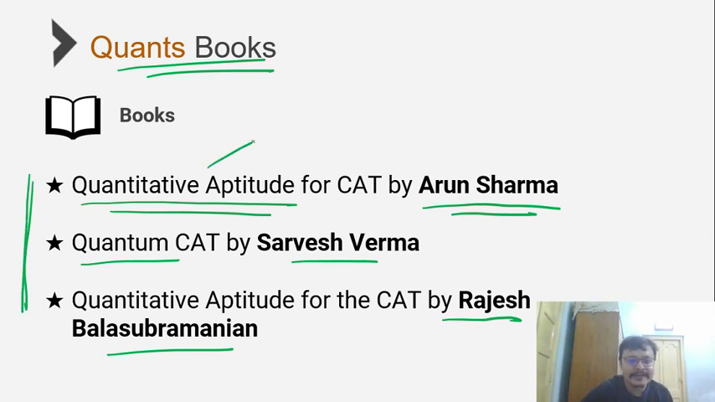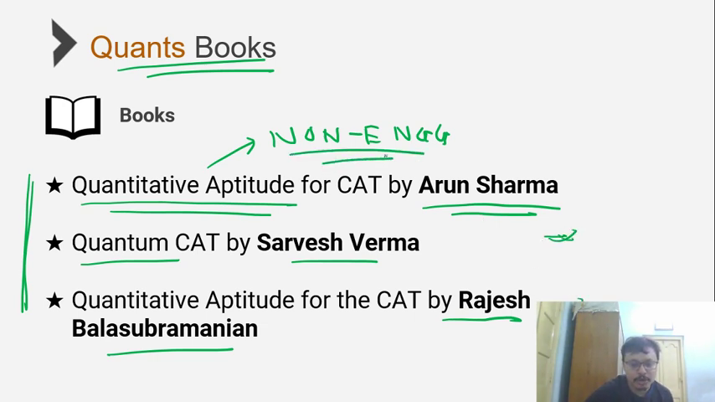Having said that, in case you are a non-engineer, I would say stick to Arun Sharma and do not go for Sarvesh Verma or Rajesh Sir's book, because this is probably the easiest for those of you to start with. Once you come up to a certain level, you can move on to these 2 books. For starters, I would say Arun Sharma is the best. But once you are already at a decent level as far as quants is concerned, both Sarvesh Verma and Rajesh Sir's book are equally good, if not better, for those whose quants are already considerably in place.